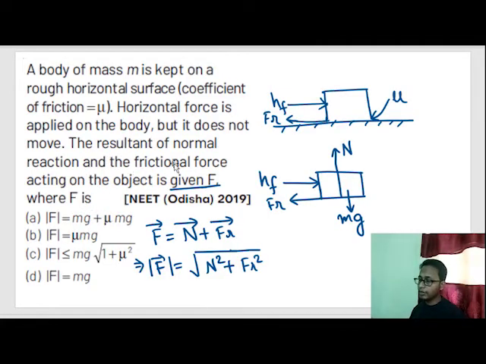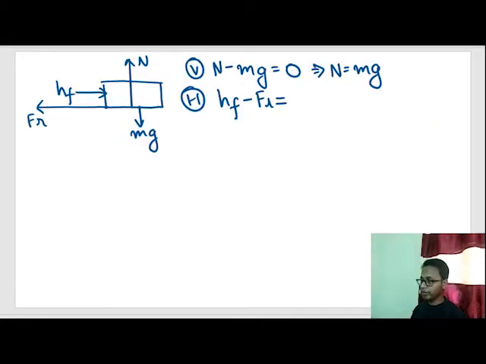The friction force acting on the object, horizontal force, but it does not move. The resultant of normal reaction force acting on the body, that means what is the maximum value of this F so that this body does not move? F is nothing but the vector sum of N and Fr. This is actually the question. So the maximum value of F is when the friction force has the maximum magnitude of mu N.